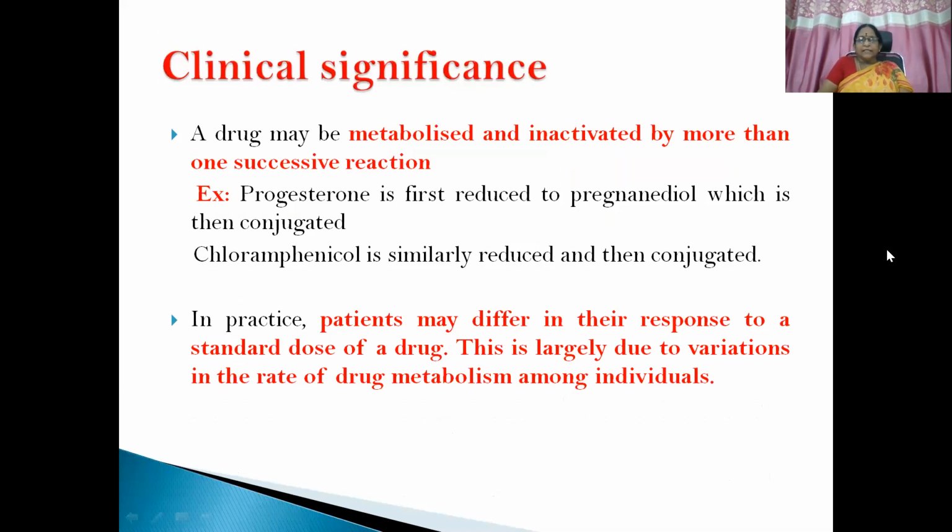Then, what is the clinical significance of such biotransformation reactions? A drug may be metabolized and inactivated by more than one successive reaction. For example, progesterone is first reduced to pregnanediol, which is then conjugated. That is phase 1 first, then phase 2. Chloramphenicol is also similarly reduced and then conjugated.